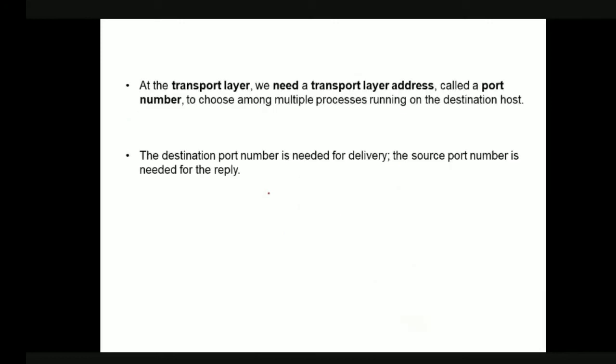Now coming to the transport layer, in order to identify a process, we are saying that in the transport layer the communication is process to process communication. We require a number called the port number. So what is a port number?